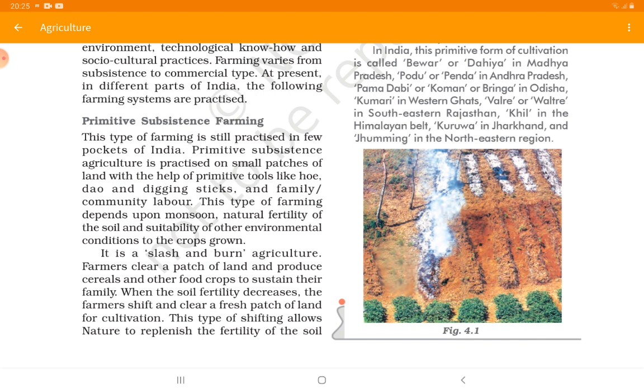So it is a type of subsistence farming where from one to another land and from another again to first land the farmers do the farming.